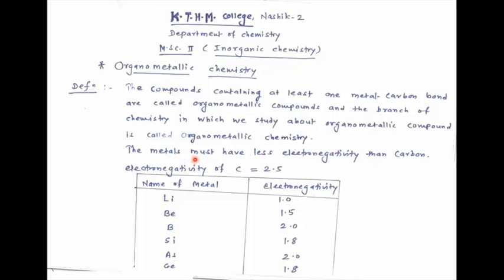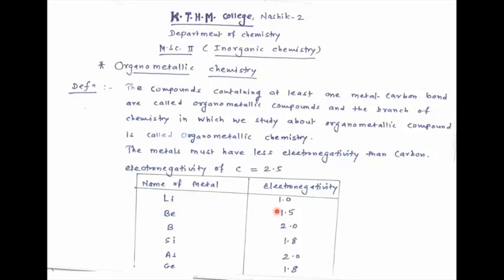The metals must have less electronegativity than carbon. We know that the electronegativity of carbon is 2.5, and therefore the metals present in organometallic compounds must have electronegativity less than 2.5. In this table, some metals are shown.